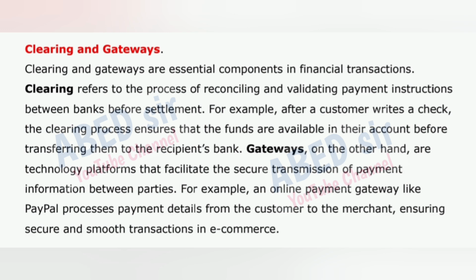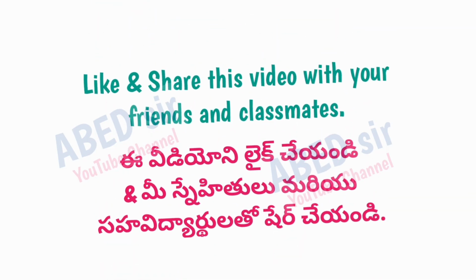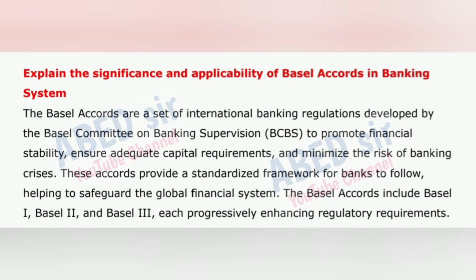Gateways, on the other hand, are technology platforms that facilitate the secure transmission of payment information between parties. For example, an online payment gateway like PayPal processes payment details from the customer to the merchant, ensuring secure and smooth transactions in e-commerce. First important long question is: explain the significance and applicability of Basel Accords in banking system.